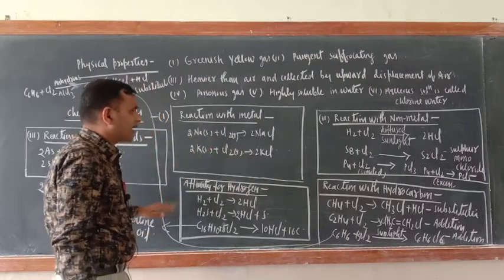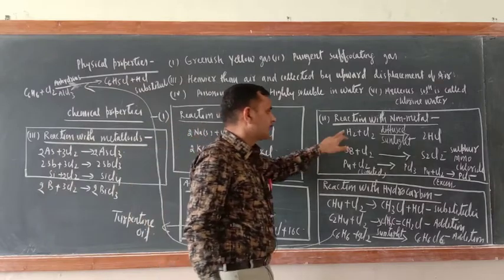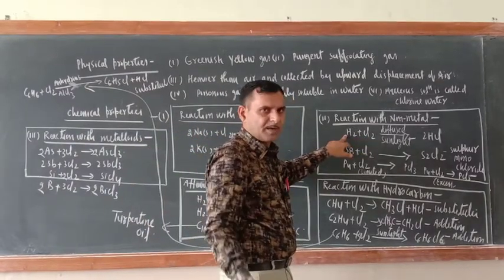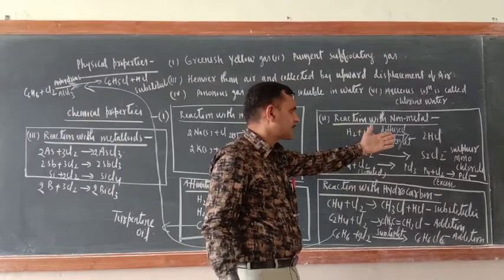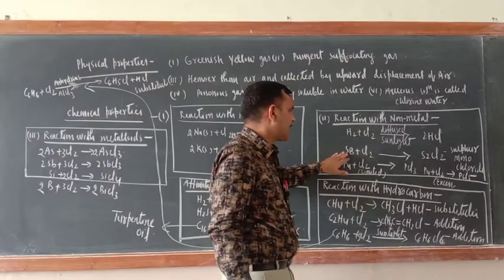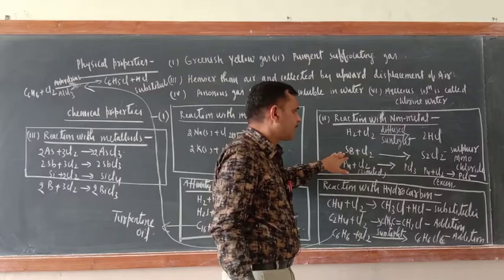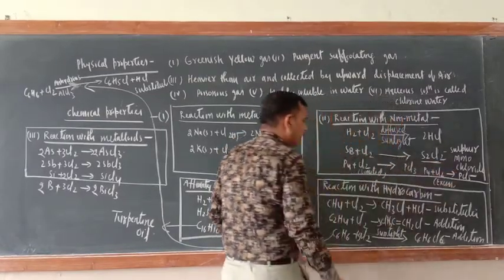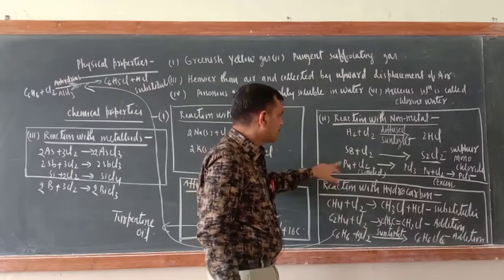Similarly, reaction with non-metals. Chlorine reacts with H2, which is a non-metal. In presence of diffuse sunlight, HCl is formed. Similarly, it reacts with sulfur and forms S2Cl2, that is sulfur monochloride. You know this reaction also.